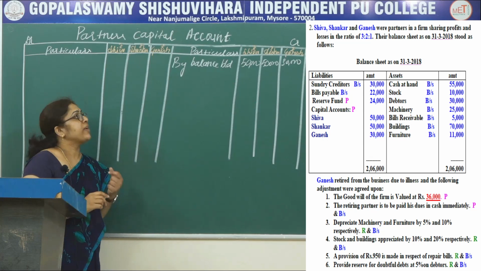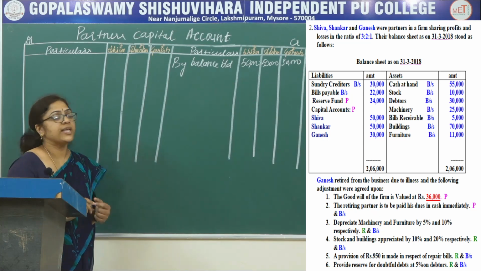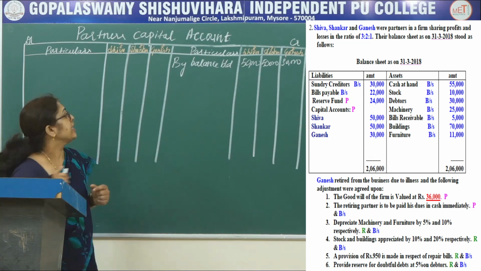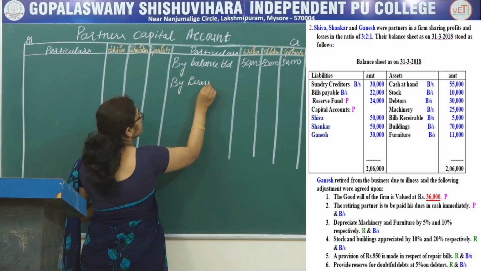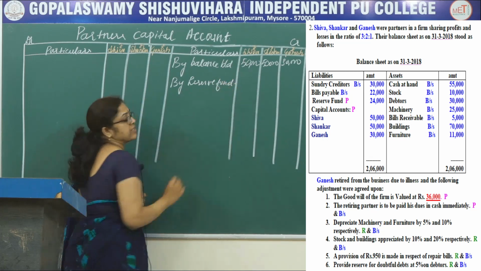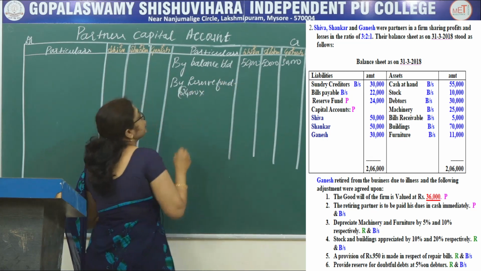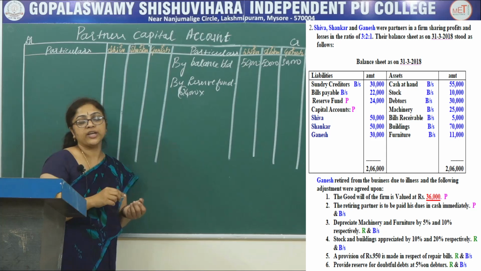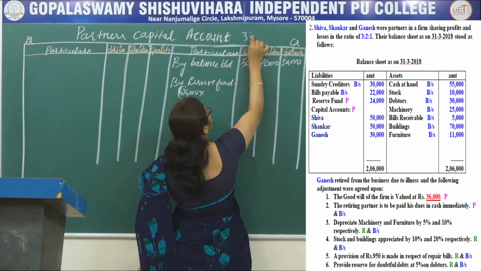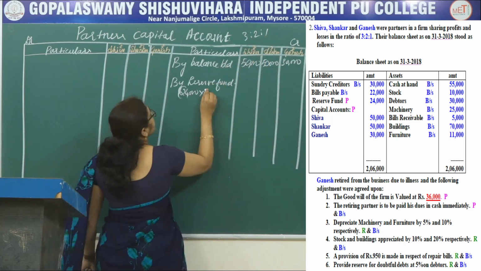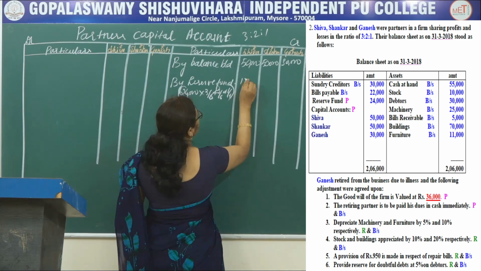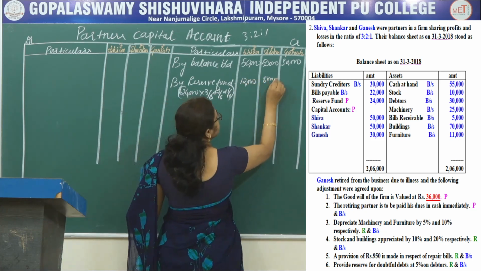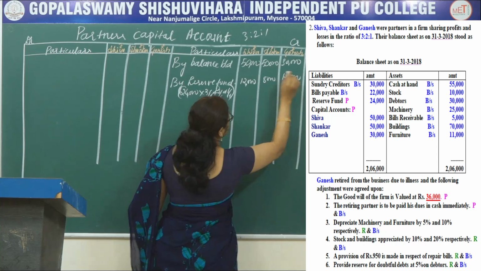The second step, if any undistributed profit is there, it should be brought into account. Here in the question, reserve fund is there. See the question, reserve fund amount is 24,000 distributed in their profit sharing ratio. Profit sharing ratio is 3:2:1. That is 3 by 6, 2 by 6 and 1 by 6. That comes to 12,000, 8,000 and 4,000.